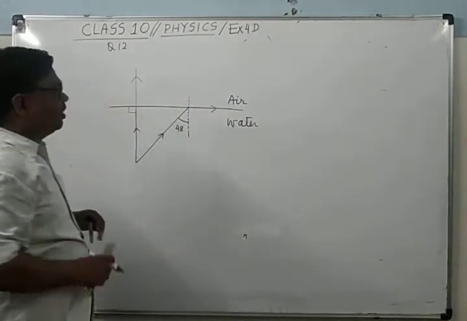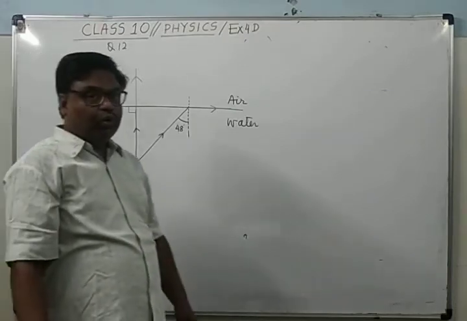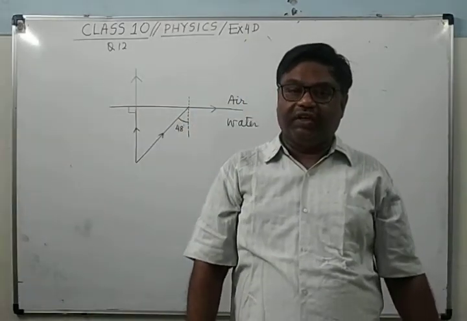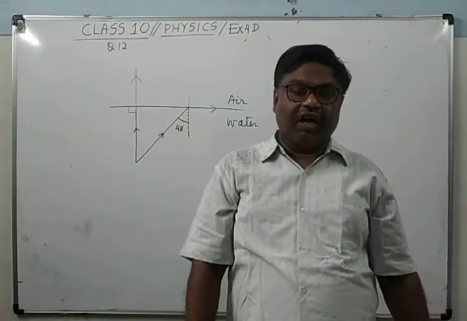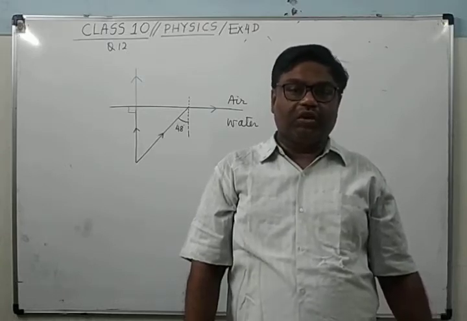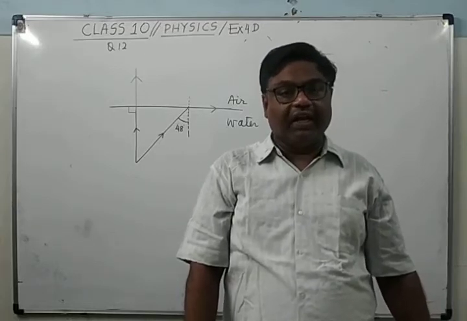It's clear. Then you have to state the condition when total internal reflection will take place. Total internal reflection will take place when the angle of incidence in the water medium becomes more than 48 degrees, more than the critical angle.